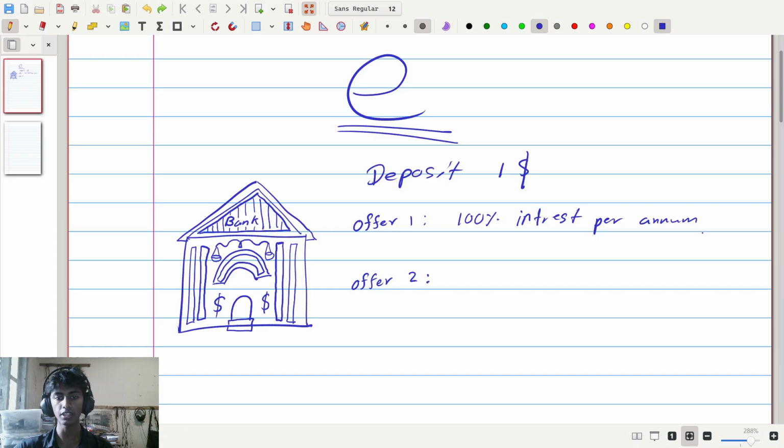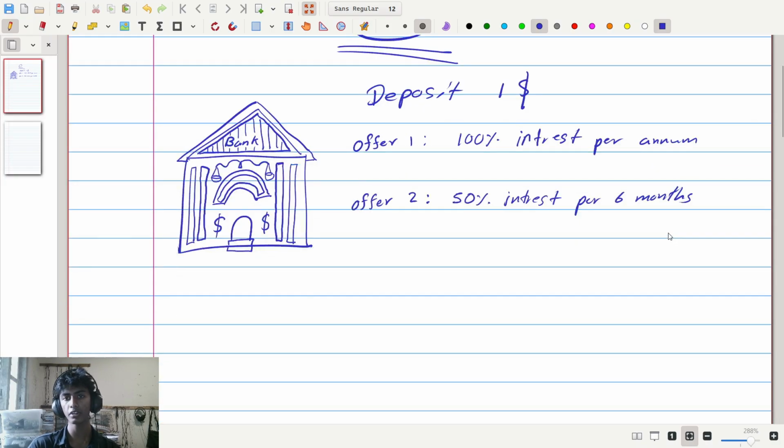So what he means is, I will give you 100 divided by 2 percent interest, but I'll give it to you in a year divided by 2 times, so per 6 months. So he's giving you these two offers. Now think about it and tell me which of these offers should you take.